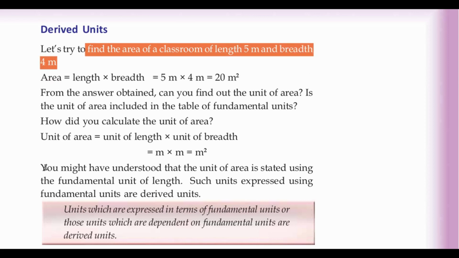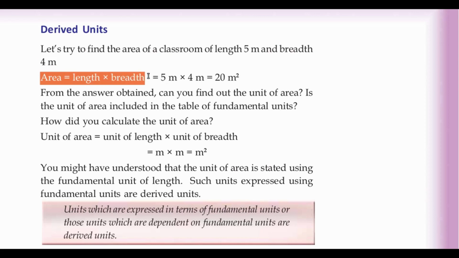Here is a problem given. Find the area of a classroom of length 5 meter and breadth 4 meter. Let us find the area. The classroom is a rectangle in shape. Therefore, area can be calculated using the equation length into breadth. Here length is given as 5 meter and breadth is given as 4 meter. Thus, 5 meter into 4 meter, that is 20. 5 into 4 is 20. Now meter into meter. What is meter into meter? Meter square.